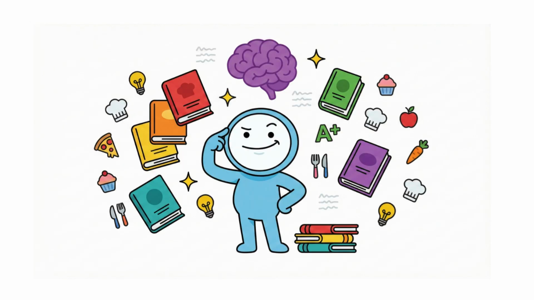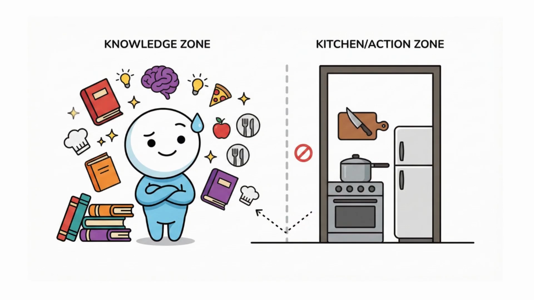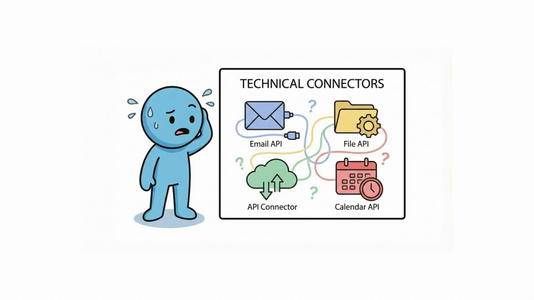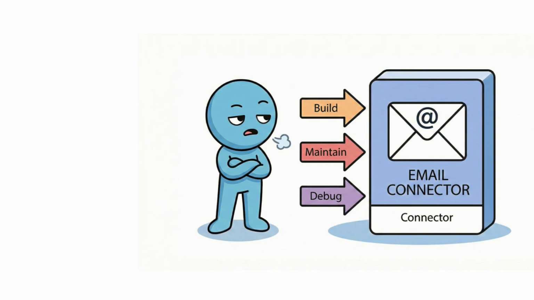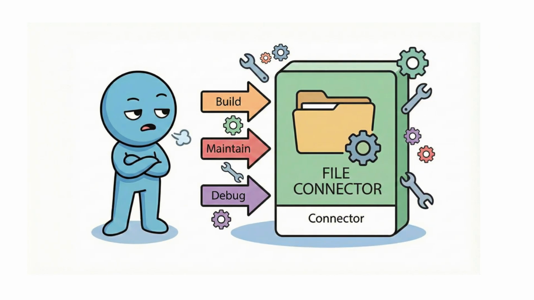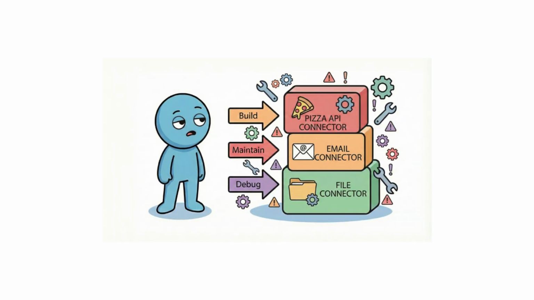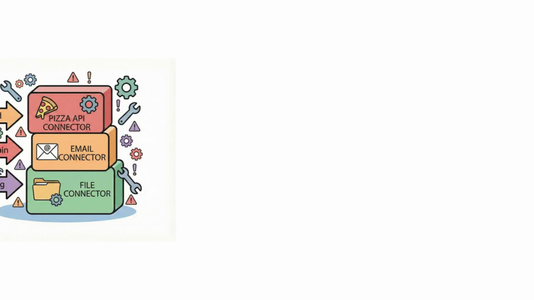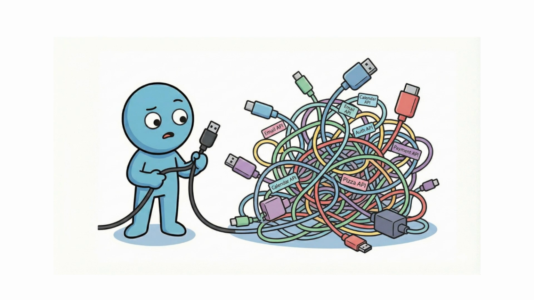AI models know everything, but can't touch anything. They're like that friend who memorized every recipe on Earth but refuses to enter the kitchen. Before MCP, every company built their own custom integrations. Want AI to check emails? Build a connector. Want it to read a file? Another connector. Want it to order pizza? Congratulations, now you need a third connector. It was the USB cable nightmare era of AI.